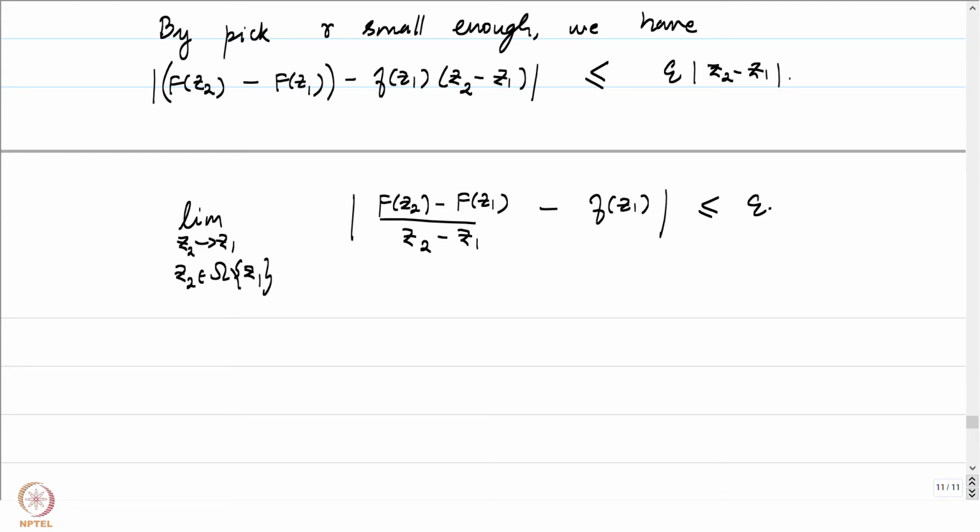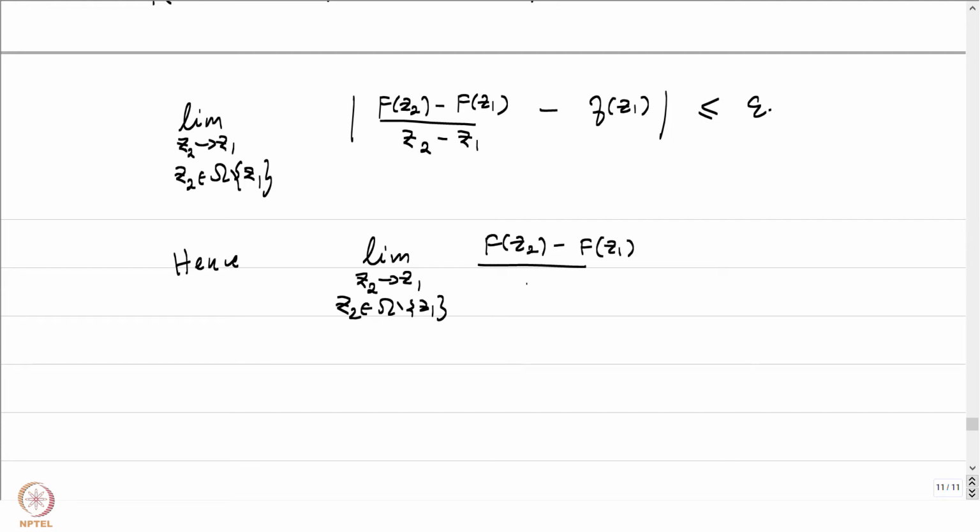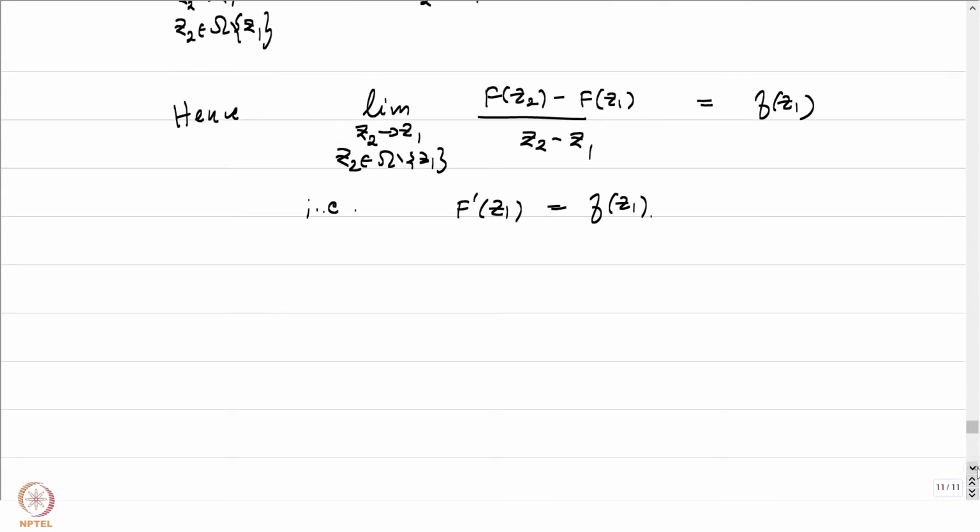And our choice of epsilon was arbitrary. This is the same as demanding that capital F is complex differentiable at the point z1, and the derivative capital F prime at z1 is equal to f of z1. So in one stroke we have proved the entire result.